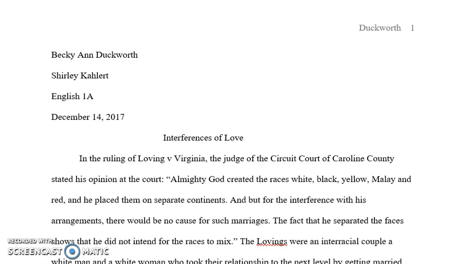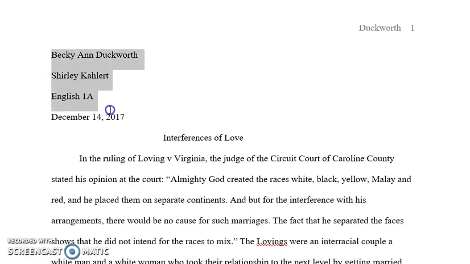Hi, let's take a look at a real student paper and see how a paper with some minor flaws can easily become an A+ paper with a little bit of editing. Okay, so the first thing we want to say is that Becky's paper is in MLA format.